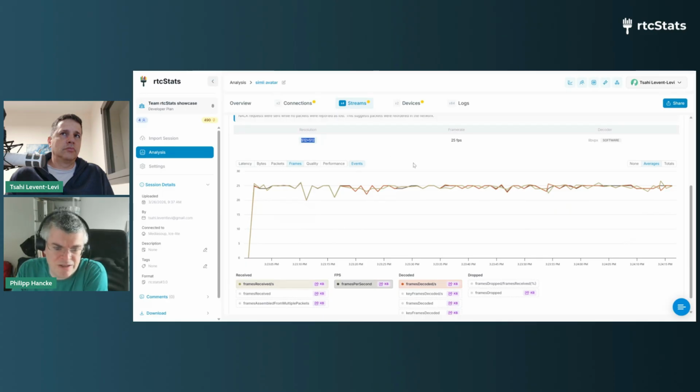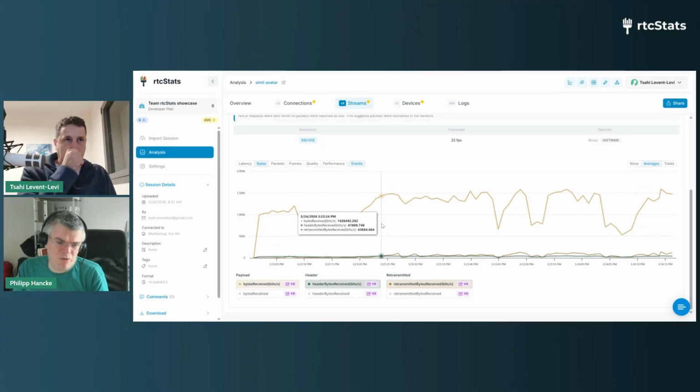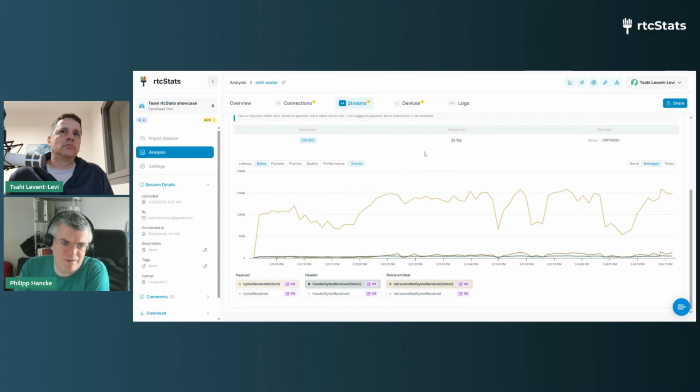And if we look at the bitrate, we can see it's doing 1 megabit per second, then 1.5, then fluctuates a bit. Fairly standard behavior. Yes. I would say, go ahead.